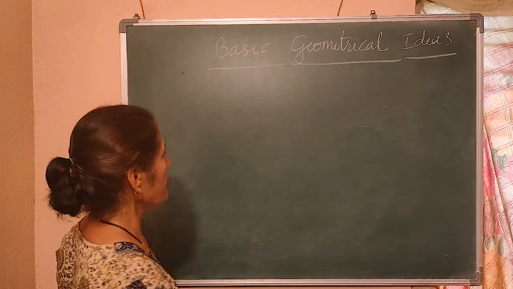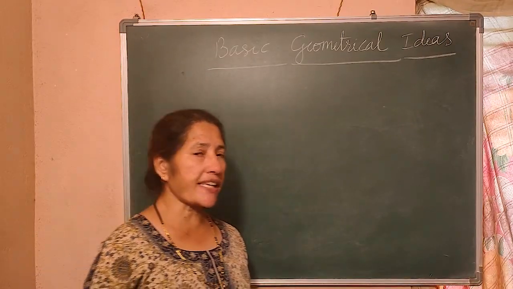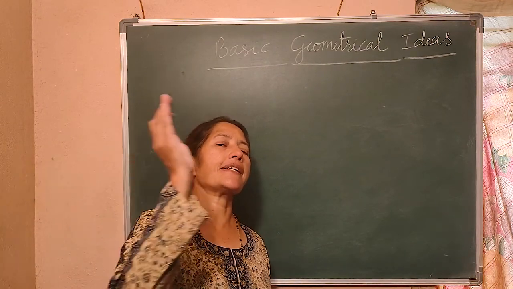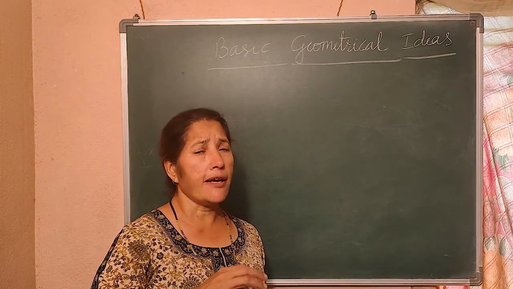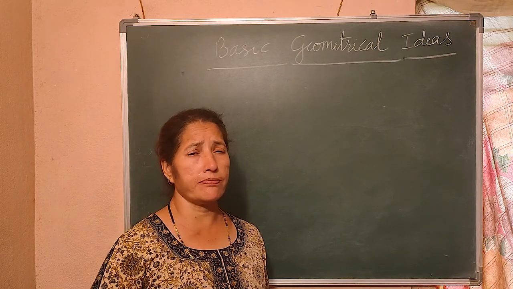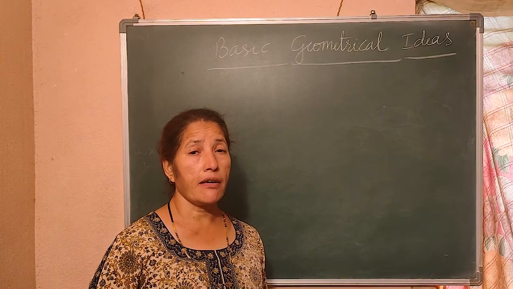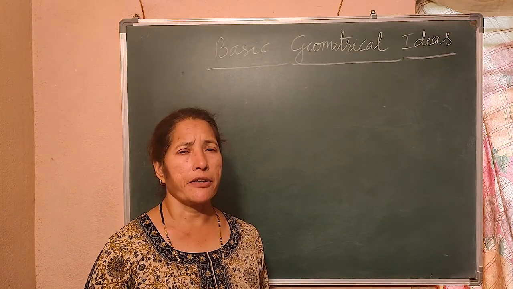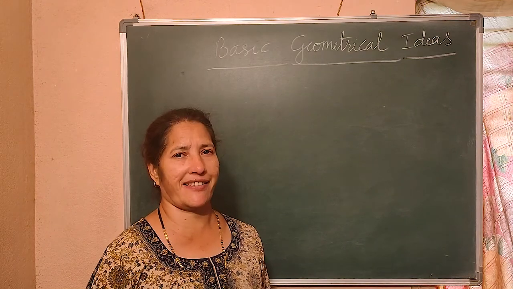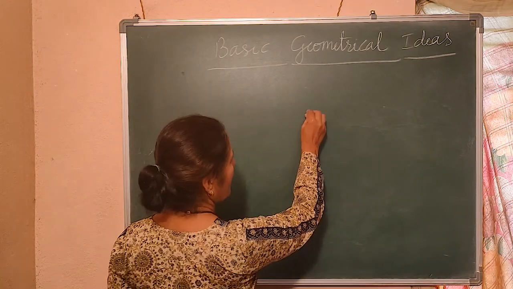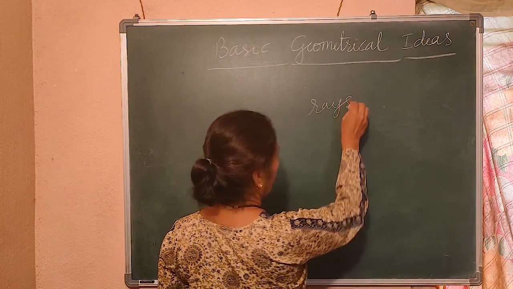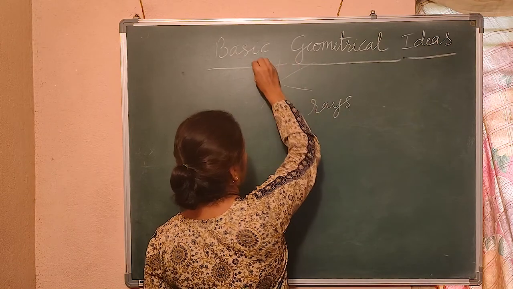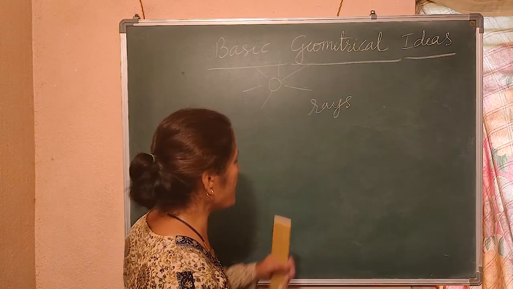Now, let me tell you, we say sun rises in the east and sets in the west, and in the afternoon we say it is very, very hot. Why? There are penetrating sun rays. Rays. What is that? What is the meaning of ray? Sun is here and sun rays. Right? So here what is a ray?